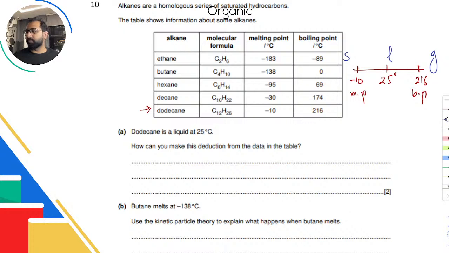So we mentioned that at that temperature, molecules have enough energy to overcome the intermolecular forces of attraction that they have, and so molecules go further away, forces weaken. That is the whole melting process.